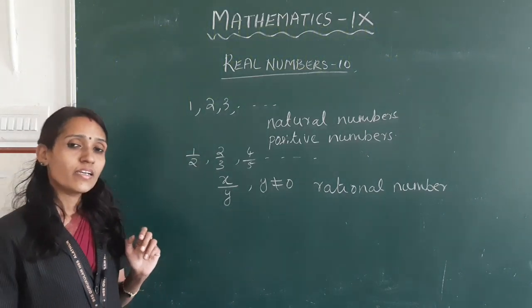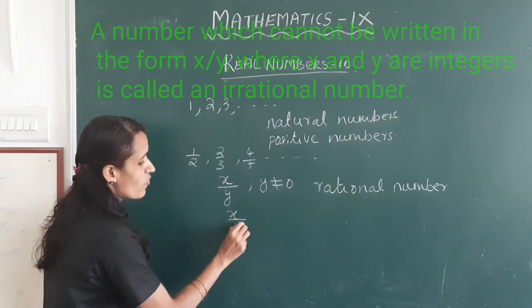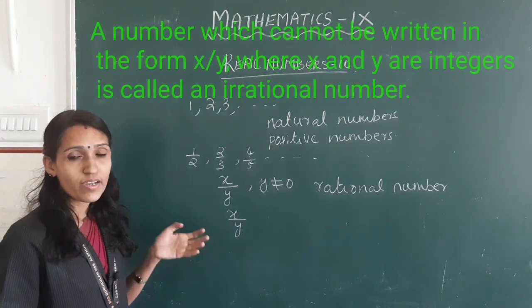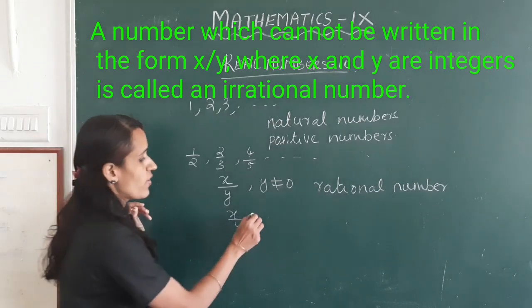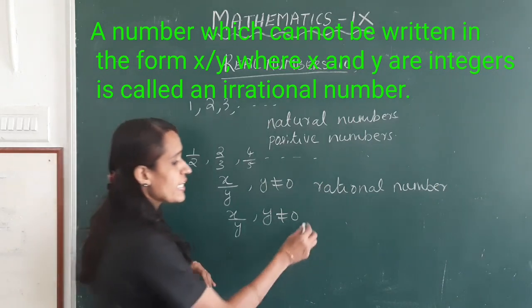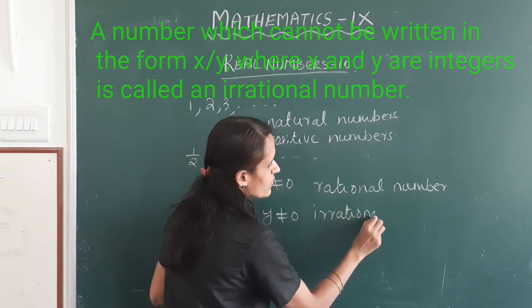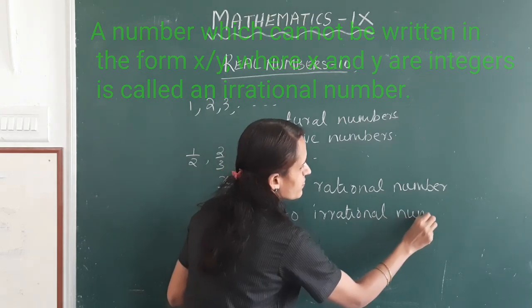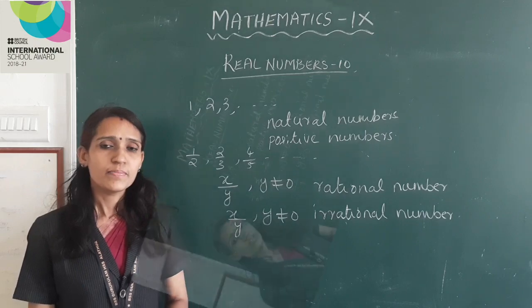Okay, a number that cannot be written in the form x by y, where x and y are positive numbers, 0 or negative numbers, and y not equal to 0, is called an irrational number.